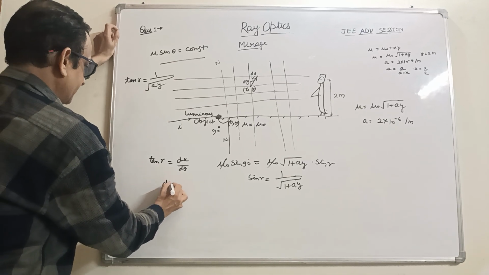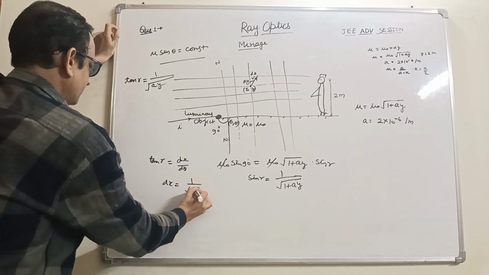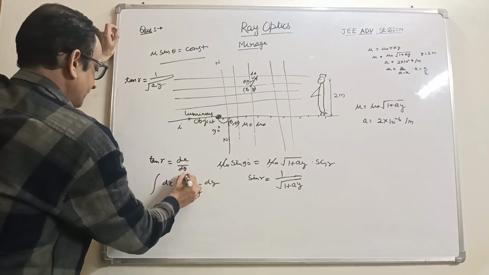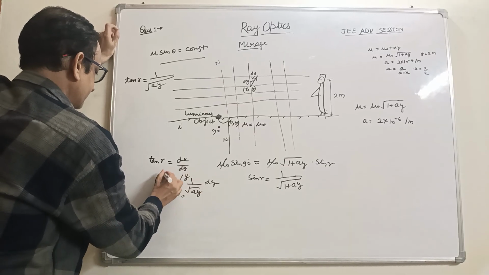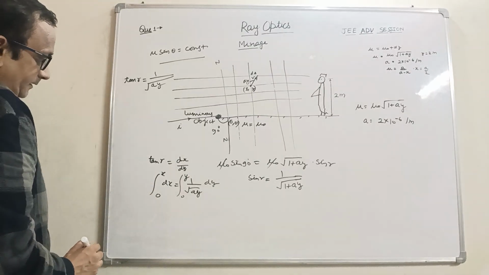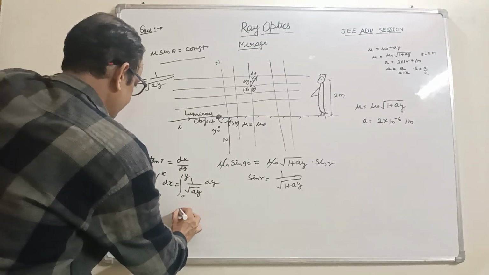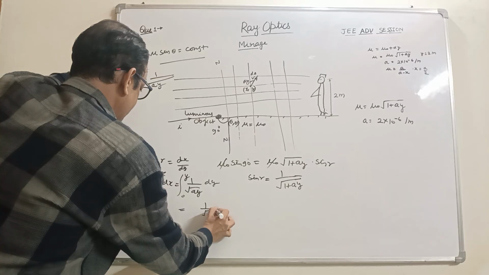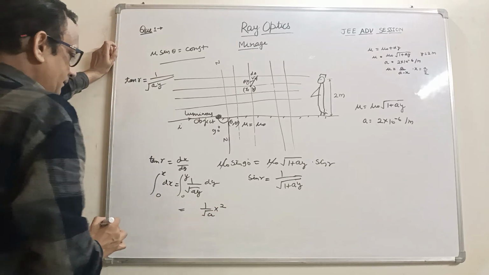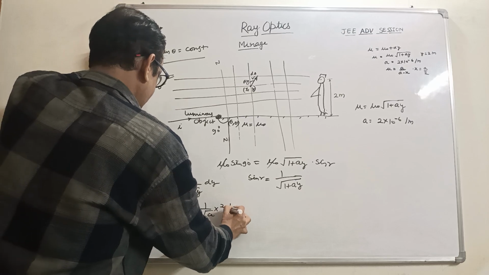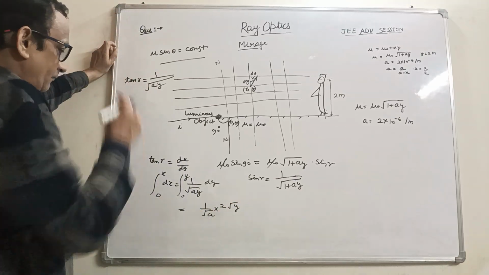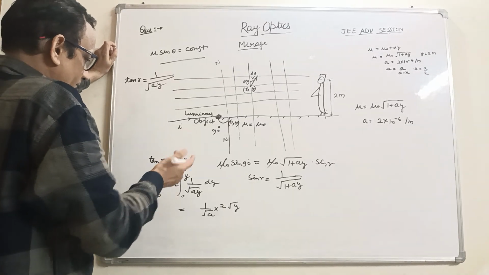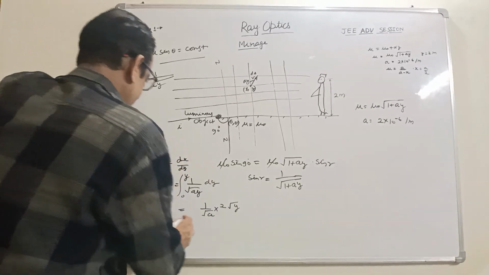Putting it here, dx would be 1 upon under root ay dy, integrate 0 to y and 0 to x. On integration, 1 upon root a and y would be 2 times y under root, y raised to power 1/2 over 1/2.